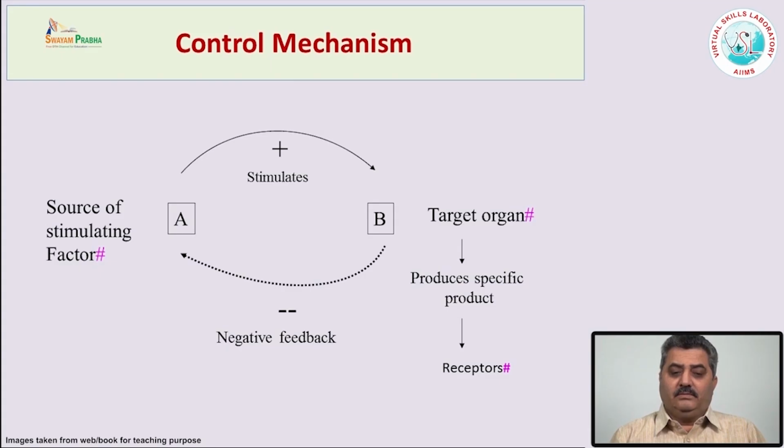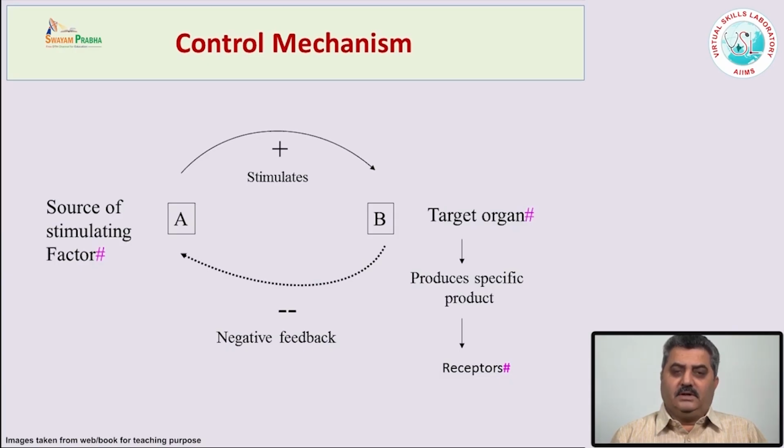The secretion of the pituitary hormones is under positive and negative feedback. Whenever the level of hormones from the other organs rises, there is suppression of the releasing trophic hormone from the pituitary gland.